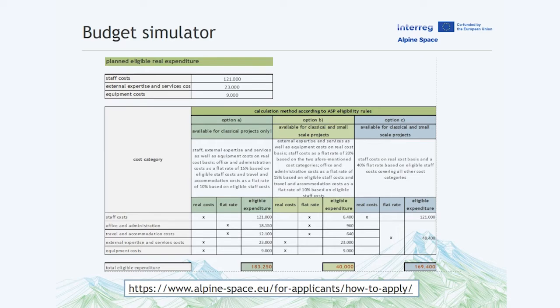The program provides a budget calculation tool. By using this tool based on the estimations of your real costs, you can identify the most appropriate combination option for you. The tool can also be found on the program's website.